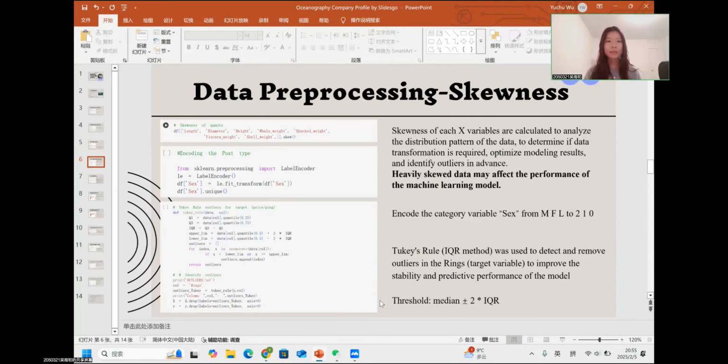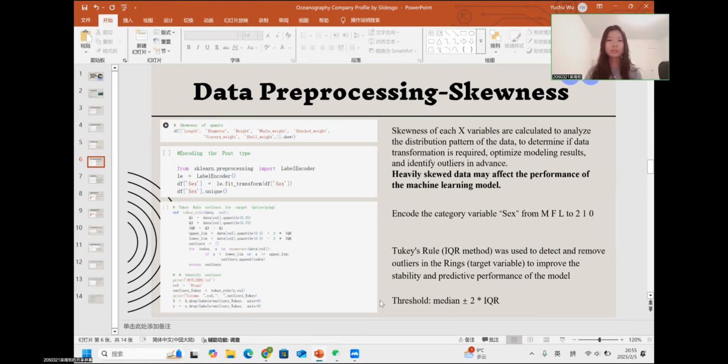The second step for data pre-processing is to examine the skewness. The skewness of each X variable is first calculated to analyze the distribution pattern of the data. Why is it important? Because heavily skewed data may affect the performance of the machine learning model. So we should determine if a data transformation is required, or identify outliers in advance.